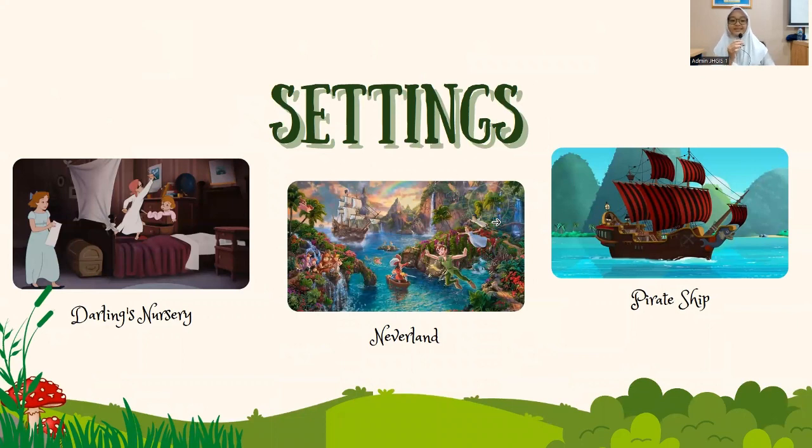And the next is settings. The first setting is Darling's nursery. Darling nursery is where Wendy, John, and Michael live. It's also where they met Peter Pan for the first time. Next is Neverland. Neverland is the mythical faraway place where Peter lives. There are so many imaginary things in there.